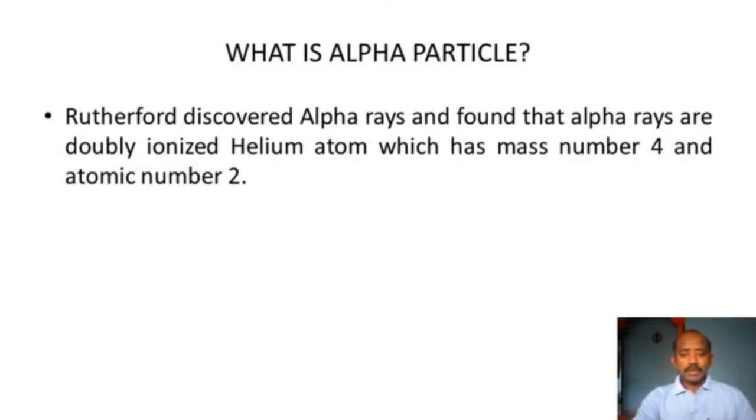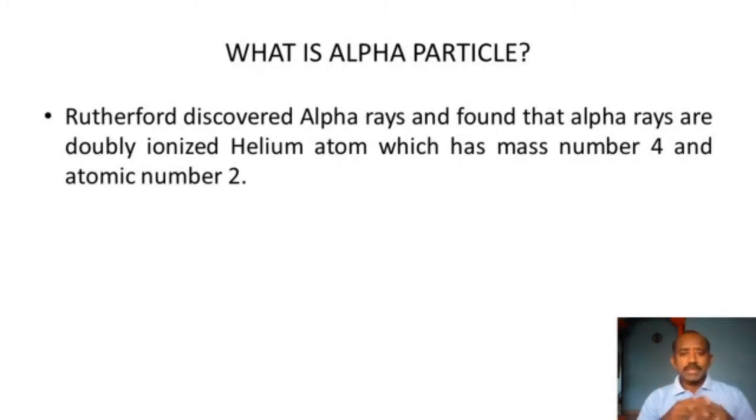While studying radioactivity phenomena, three rays are emitted: alpha rays, beta rays and gamma rays. Alpha rays are found to be positively charged particles, beta rays are negatively charged particles and gamma rays are neutral. At that time they studied the alpha particles, how they are emitted and what the nature of the alpha rays is.